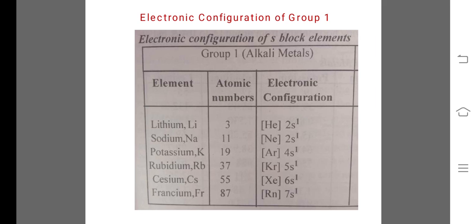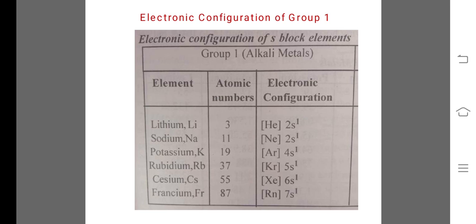So here we will see the electronic configuration of S block elements. Group first, that is the alkali metals: lithium, sodium, potassium, rubidium, cesium and francium. The atomic number of lithium is 3, so the electronic configuration is [He] 2s1, the first electron goes in the 2s level.